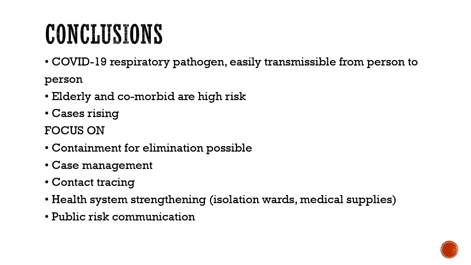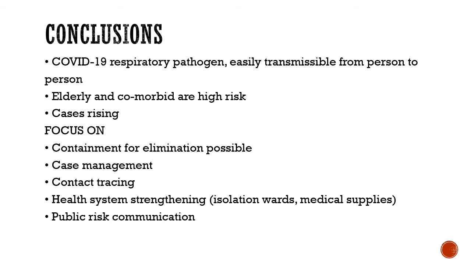What are the common difficulties that we are facing in terms of management and prevention of these viruses? As we've already seen, there is no vaccine candidate for SARS and MERS that has been approved that is effective for those diseases. Now we are trying for a vaccine candidate for COVID-19.